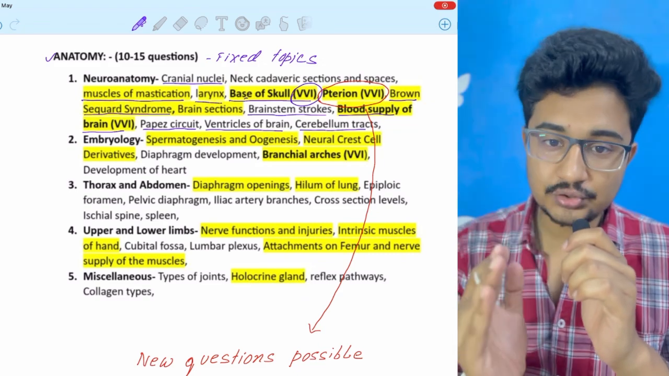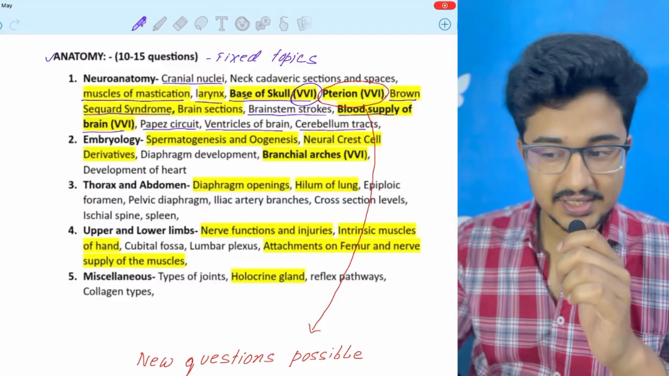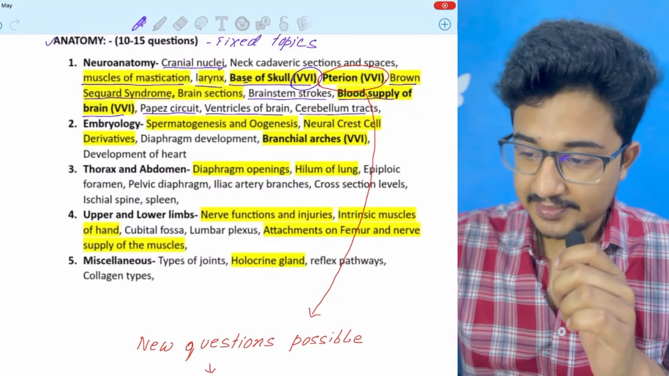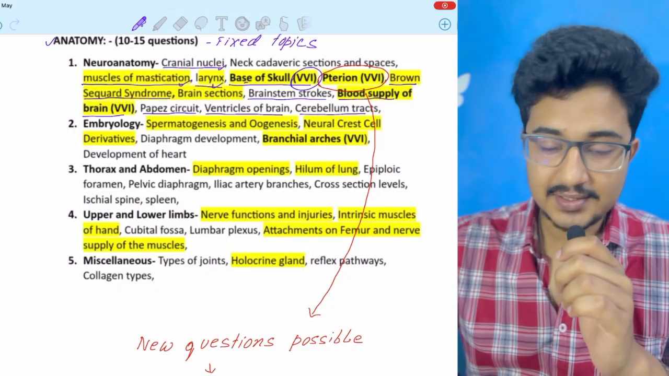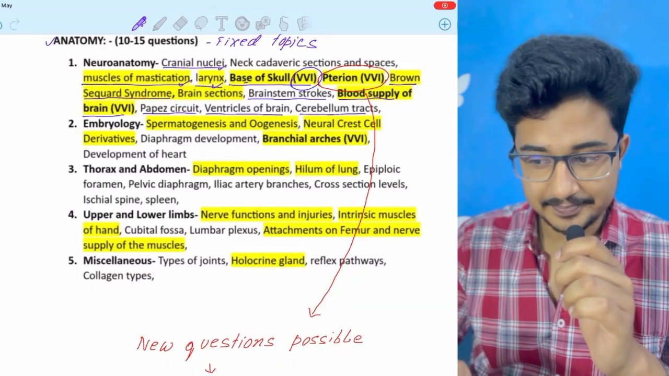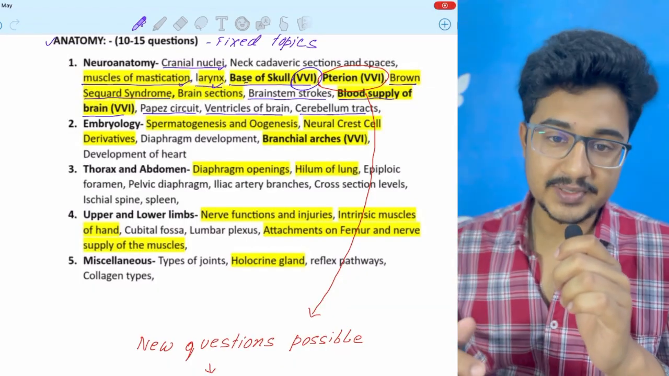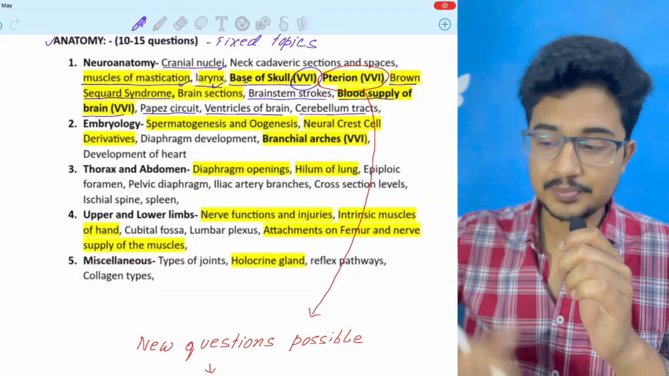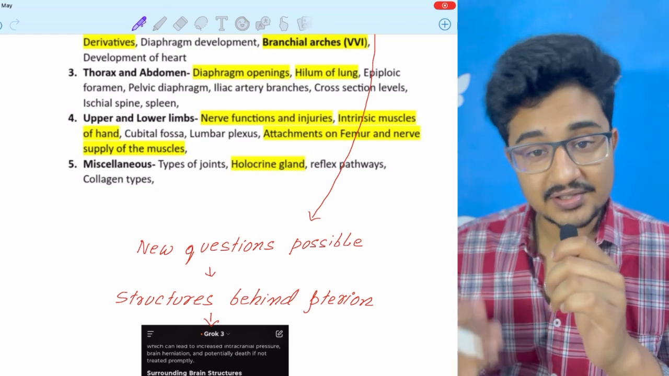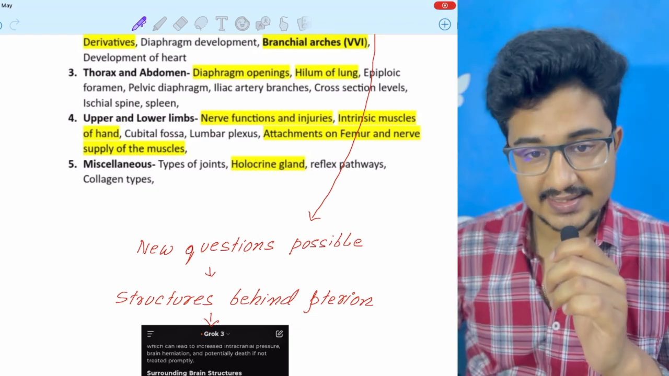Fixed topics are those where, if you read your notes, it's complete, because there can't be more information than that. Like cranial nerve nucleus, it is a fixed topic. Muscles of mastication, larynx: what you have in your notes, from that only the question will come. But futuristic questions can come from depth topics. That is, they can dig into the depth of these topics, like the Therian. A new question which is possible is the structures lying behind the Therian. This is a favorite question of INI-CET.